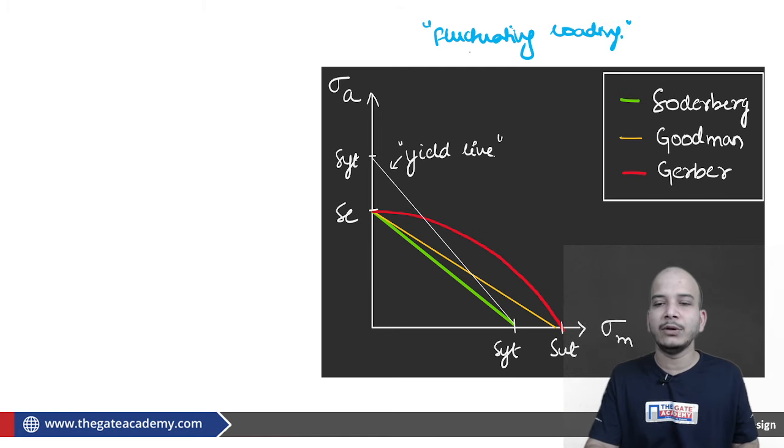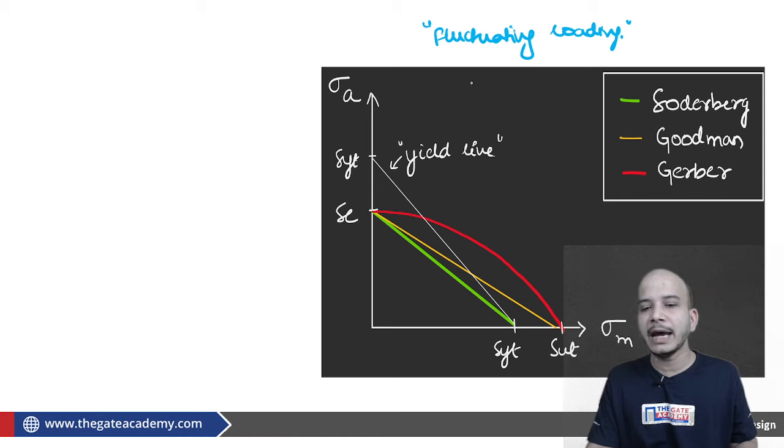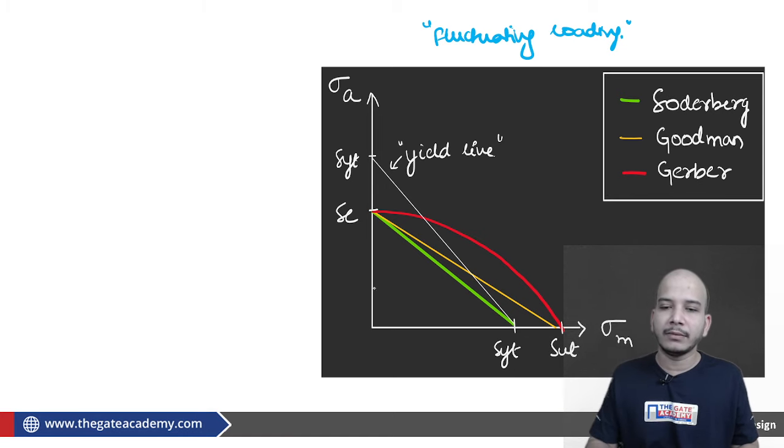Now as far as fluctuating loading is concerned, we will be having sigma A as well as sigma M. If I am talking about a y-axis where sigma M is 0, then basically I am talking about a completely reversed stress cycle, and therefore I can straight away say that it is our point of failure.